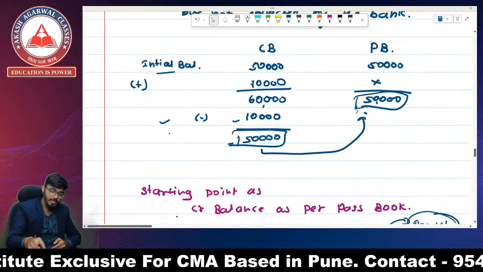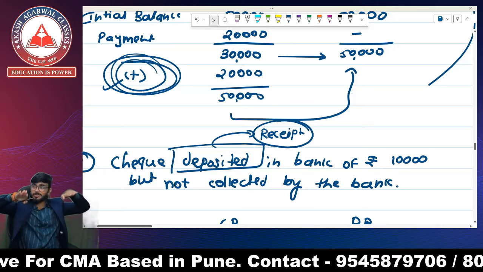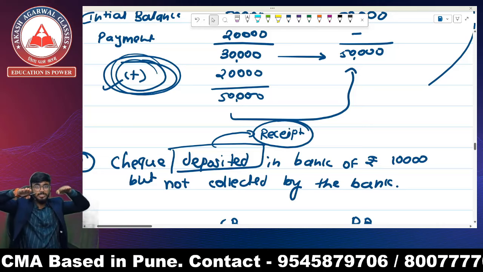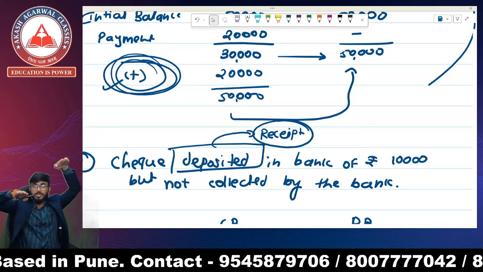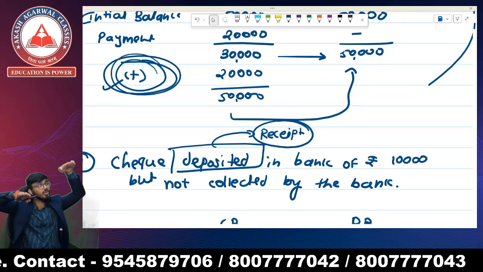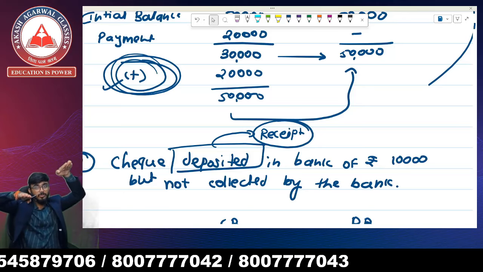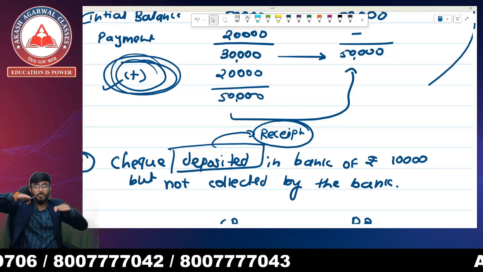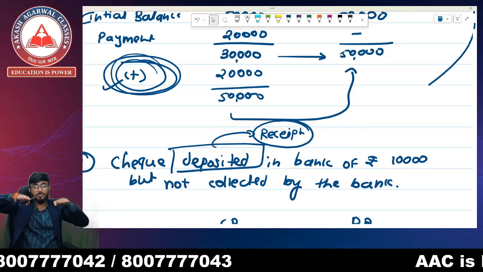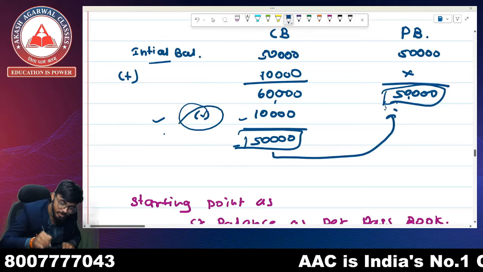Another example: cheque deposited. This is the cash book, this is the passbook. Cheque deposited means the cash book goes upward; the cash book is increased. I have to come from the cash book to the passbook, so I am going to decrease the balance of the cash book.